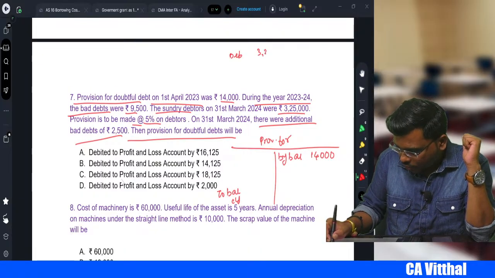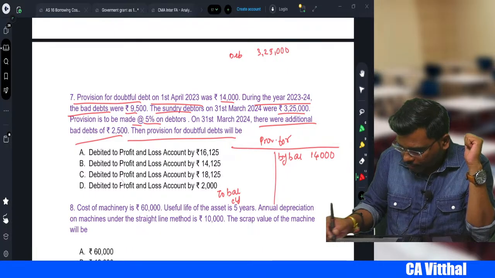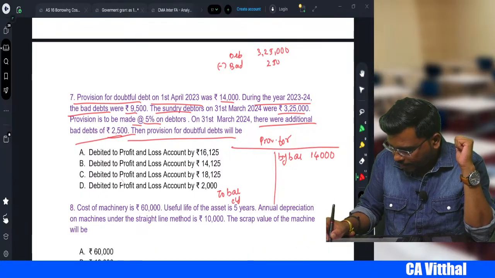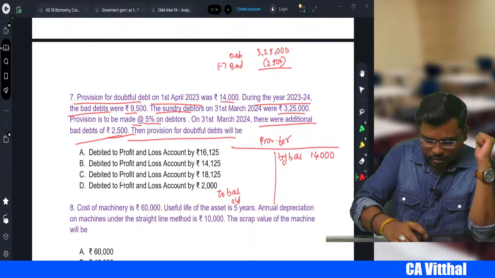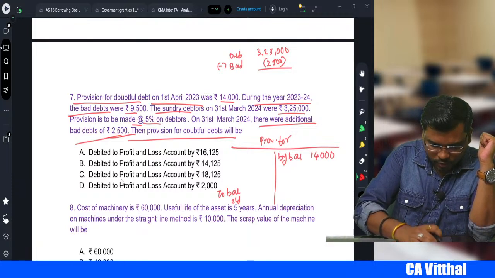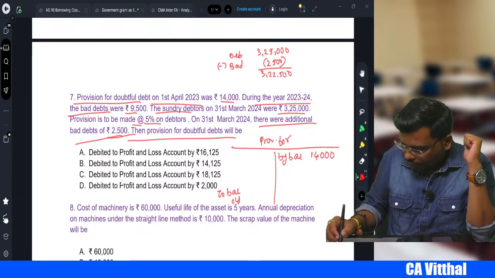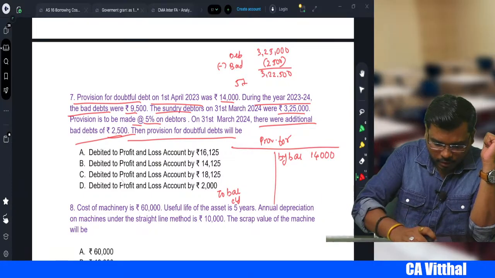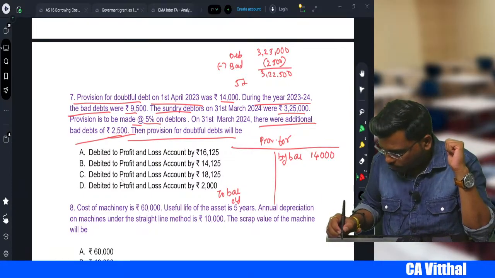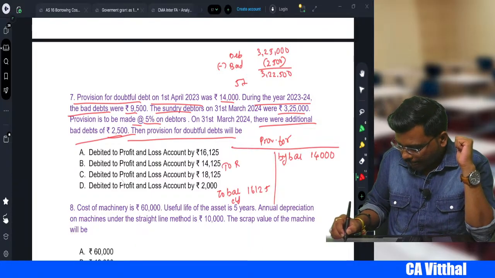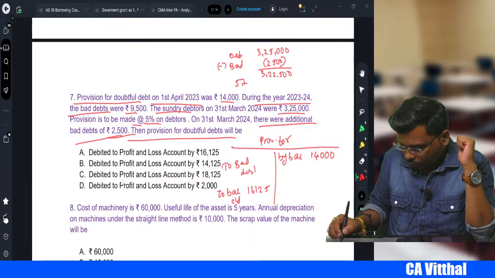Debtors is 3,25,000 minus first your bad debt. How much is the bad debt, my dear student? This is 2,500. You get how much? 3,25,000 minus 2,500 is equal to 3,22,500. Now you need to create 5% provision, 5% of which comes to 16,125. To bad debt, you have to write off the bad debt through provision.